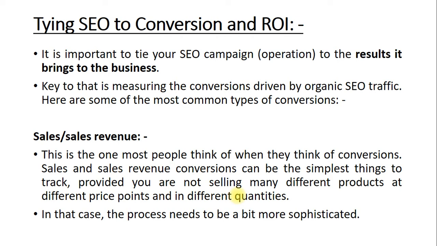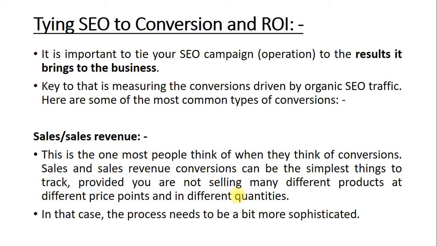Let me read out the points which are listed over here. It is important to tie your SEO campaign or operation to the result it brings to the business. So key to that is measuring the conversions driven by organic or SEO traffic. Here are some of the most important common types of conversion. Number 1, sales or sales revenue.